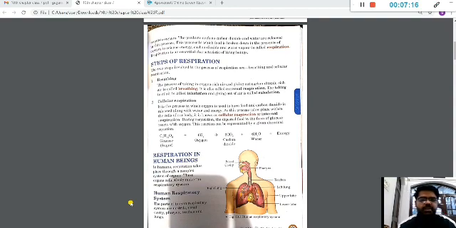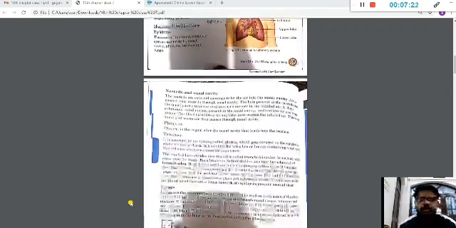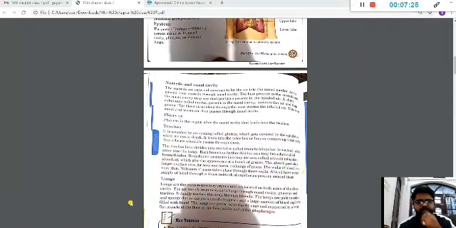Then after the nasal cavity we have the pharynx. Pharynx is a region after the nasal cavity, basically the portion after the nasal cavity where it gets over. And then we have the trachea.